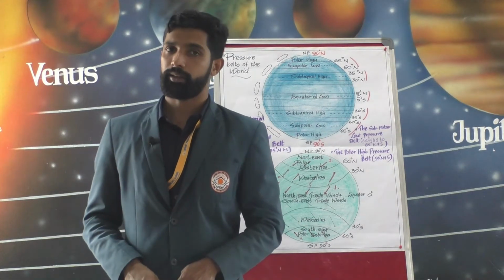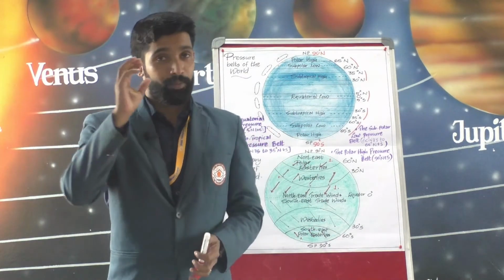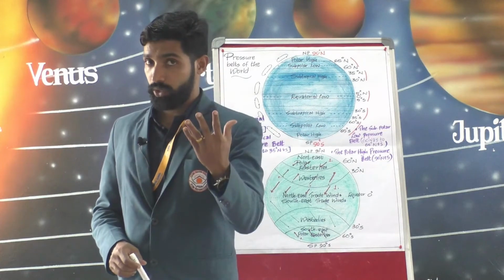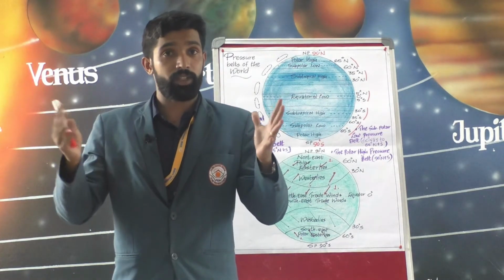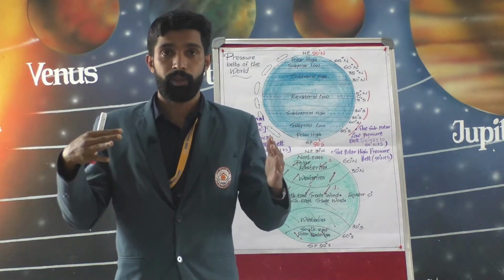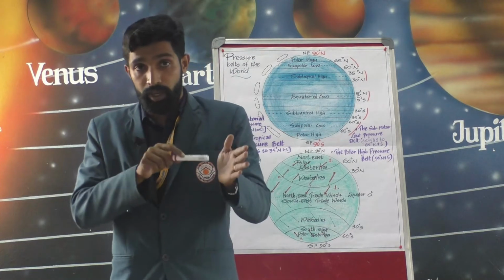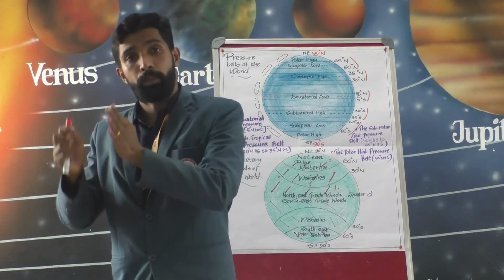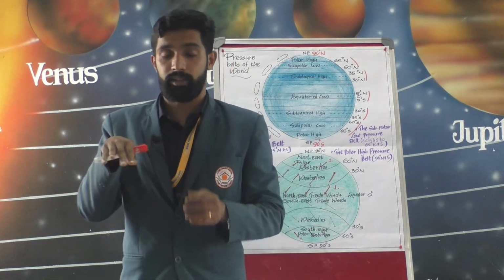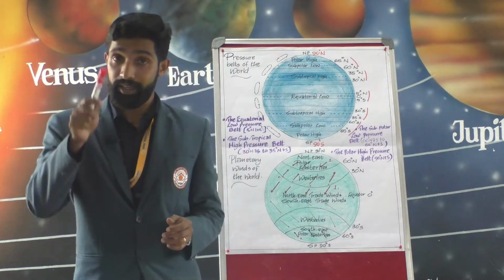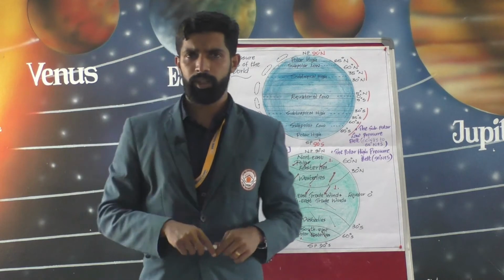And the next, variable winds. Variable winds blow for a short duration and change their speed and direction frequently. Cyclones and anticyclones are examples of variable winds.